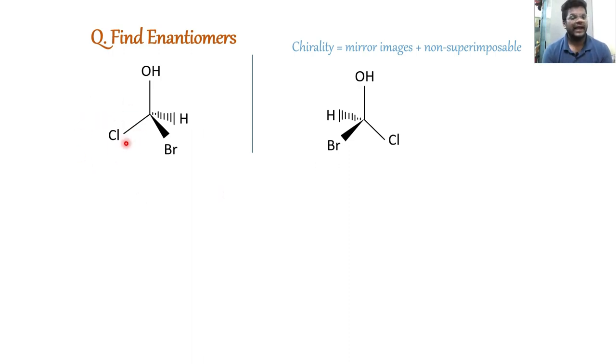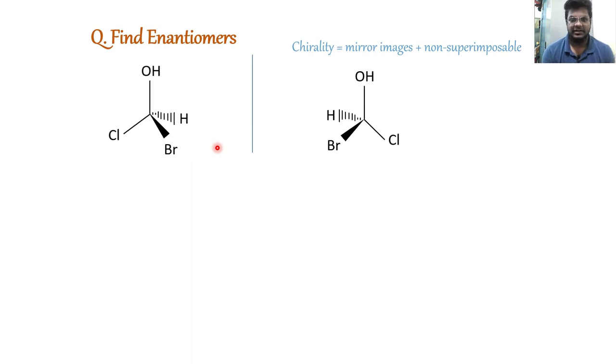Similarly, here the chloride is pointing to the left, and here the chloride is pointing to the right side, and OH will be the same here. So what is this mirror doing? It is changing the sides totally to opposite, right? And that's what a mirror does in actual. So they are mirror images, but are they superimposable?